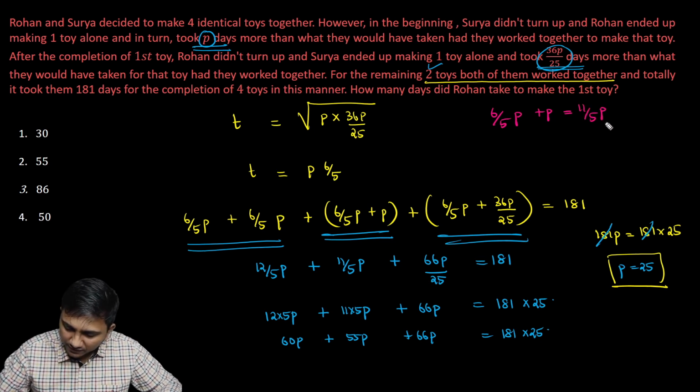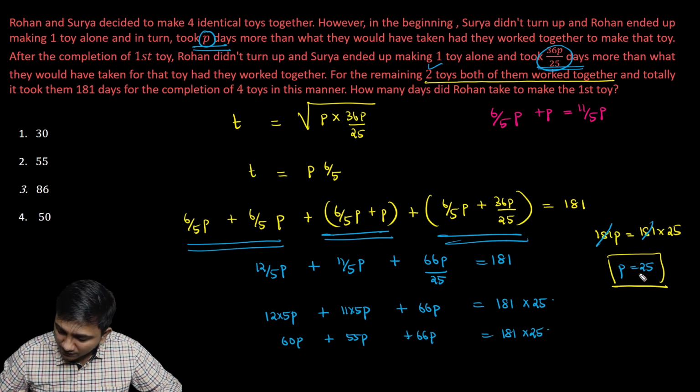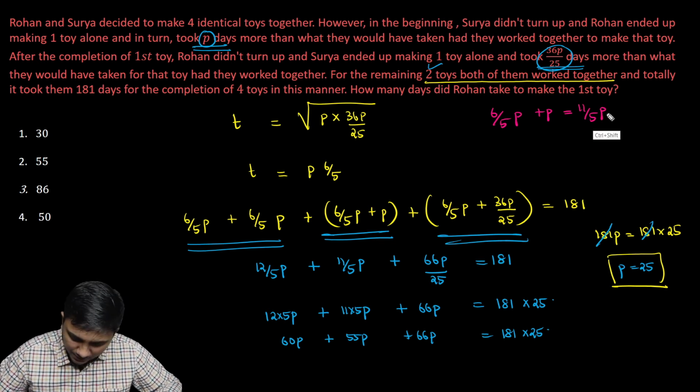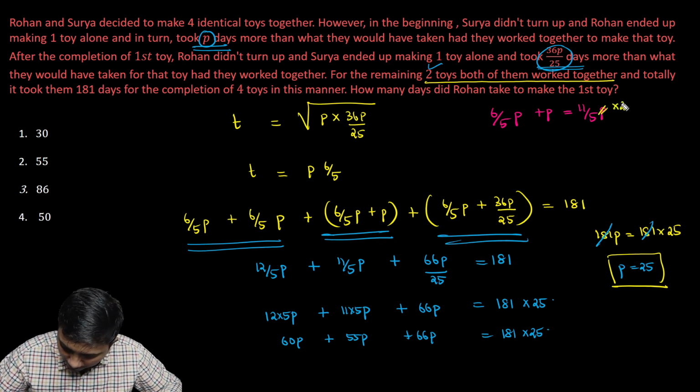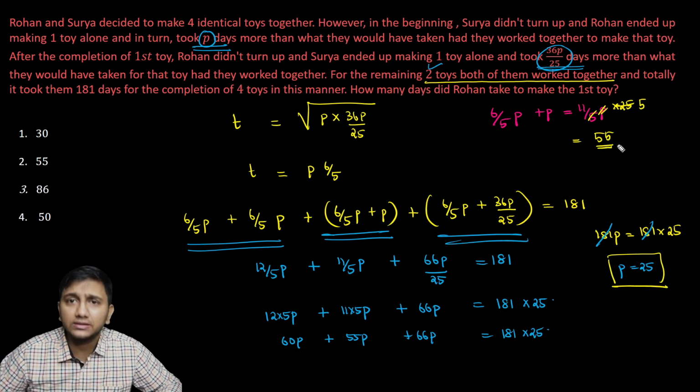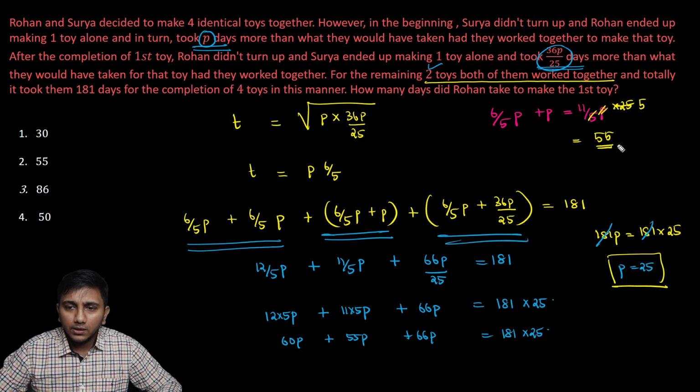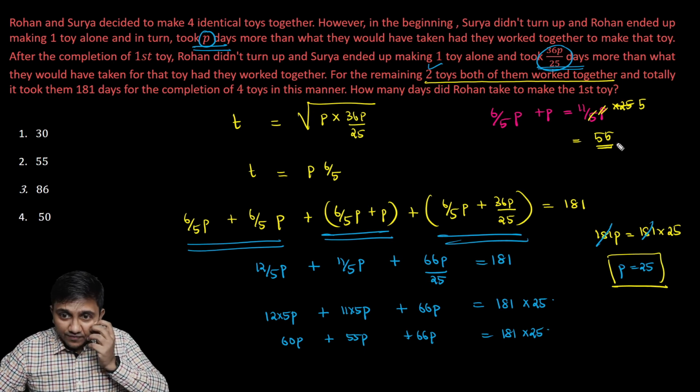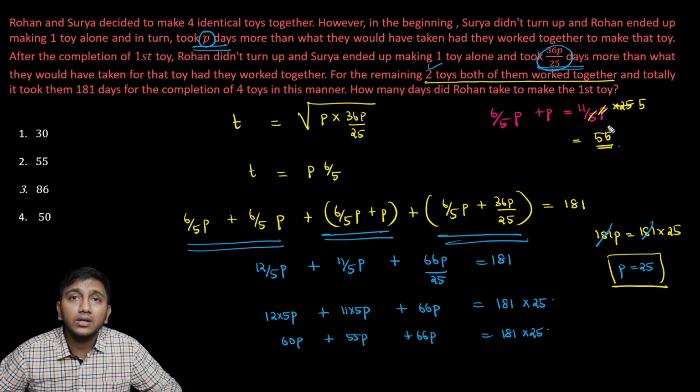That is the total amount of time Rohan took to make the first toy. We got P value is 25. So let's just substitute that here. So we will get 11 into 5, 55 as the answer for this question. So type 55 if you're clear with how we got the answer for this question.